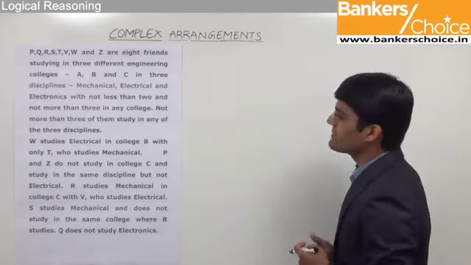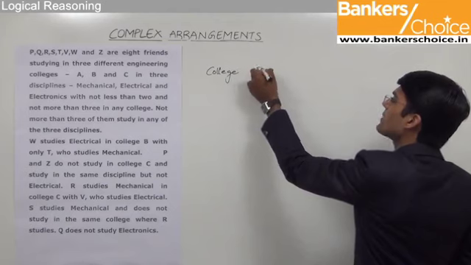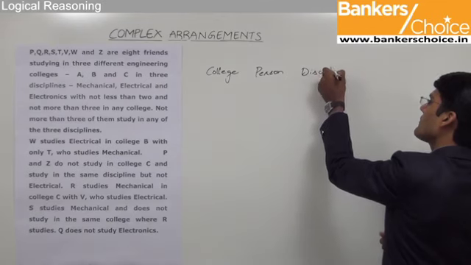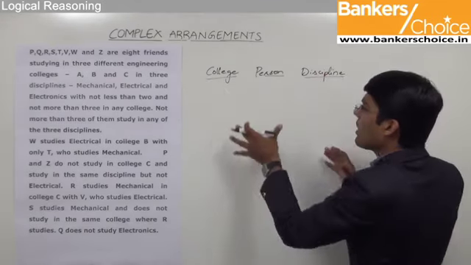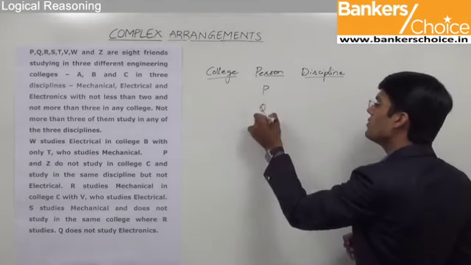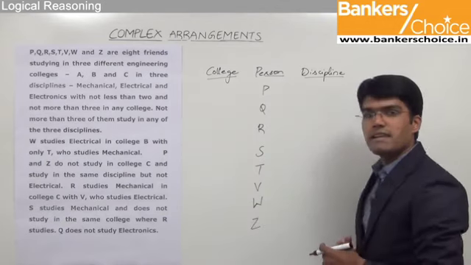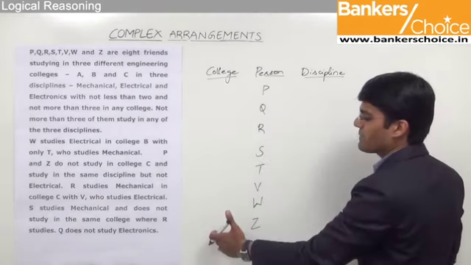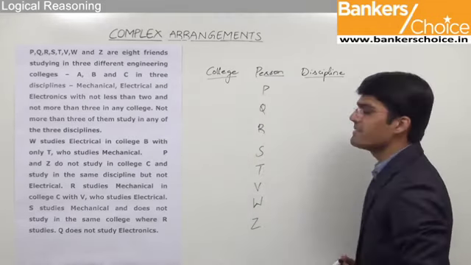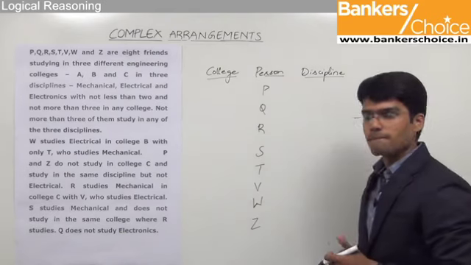So let us try to make 3 columns here. The first column for the college, the second column for the person, and the third one for his discipline. And now we are supposed to fill all these 3 columns. Let us first list down all the 8 persons in this second column. So P, Q, R, S, T, V, W and Z are the 8 persons. For each of these persons we have to find out the respective colleges and the disciplines. Remember, it is always better that we take the list of persons in the second column so that it is easy for us to reach both the sides, that is their college and the discipline.